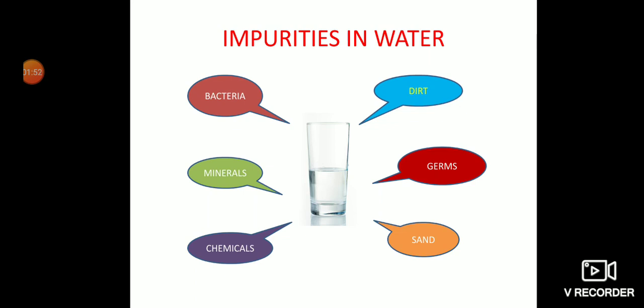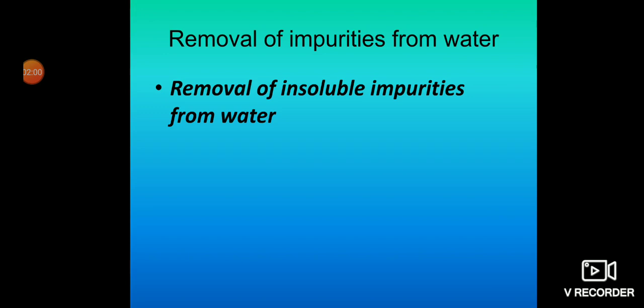Now, to remove those impurities from water, there are some processes. How to remove those substances which are insoluble, like sand, mud, dirt, pebbles?